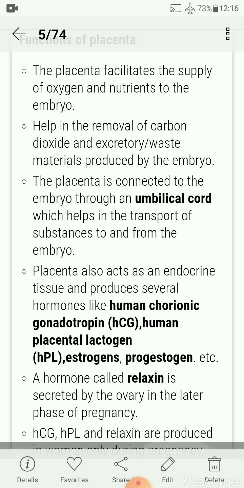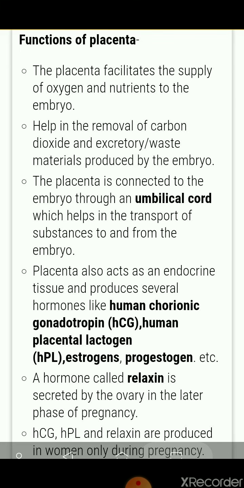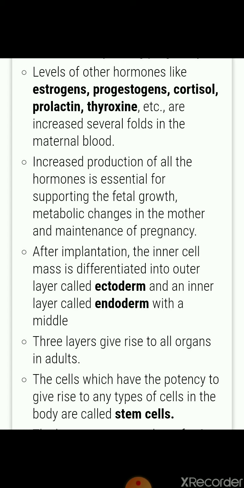A hormone called relaxin is also secreted by the ovary in the later phase of pregnancy. These hormones and the relaxin hormone are produced by women only during pregnancy. Levels of hormones like estrogen, progesterone, cortisol, prolactin, and thyroxine are increased several fold in the maternal tissues during pregnancy. Increased production of all these hormones is essential for supporting fetal growth, metabolic changes in the mother, and maintenance of the pregnancy.